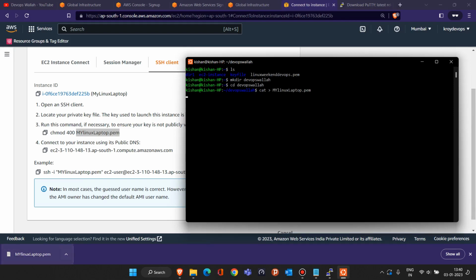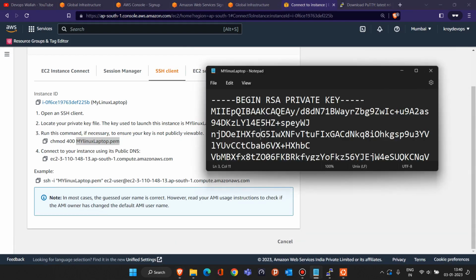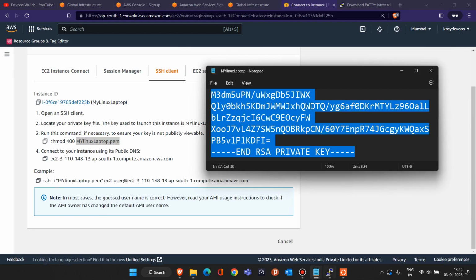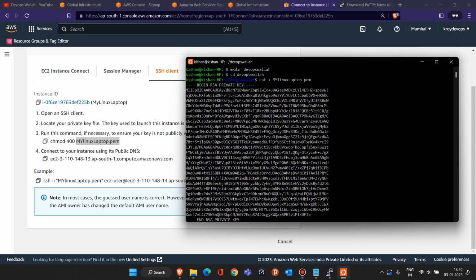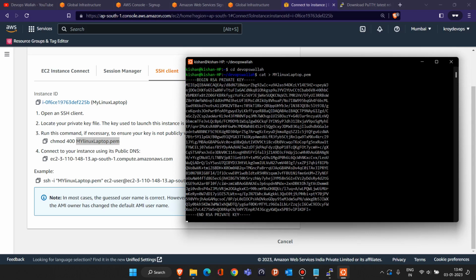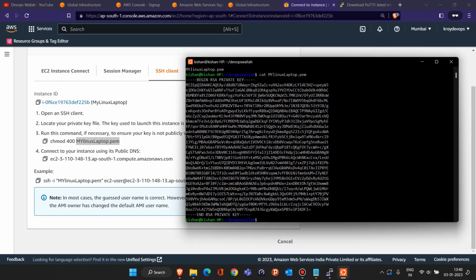Now, whatever content is present inside this file, just copy all of it and paste it here. Then press Enter and Control plus D. Once you do it, you will see that a file is created with this name, and this file has the content. Okay, so this file is saved.